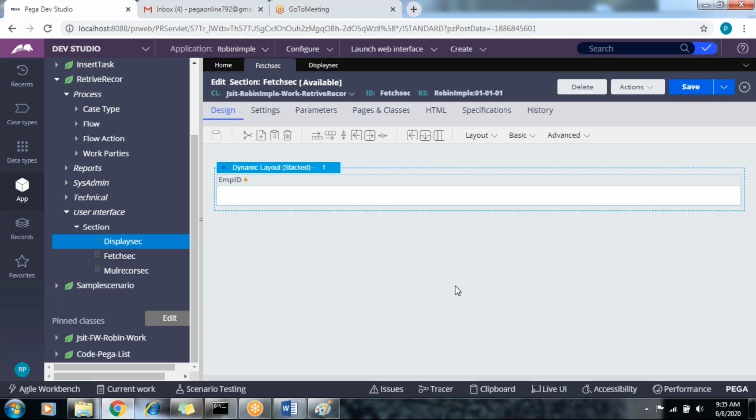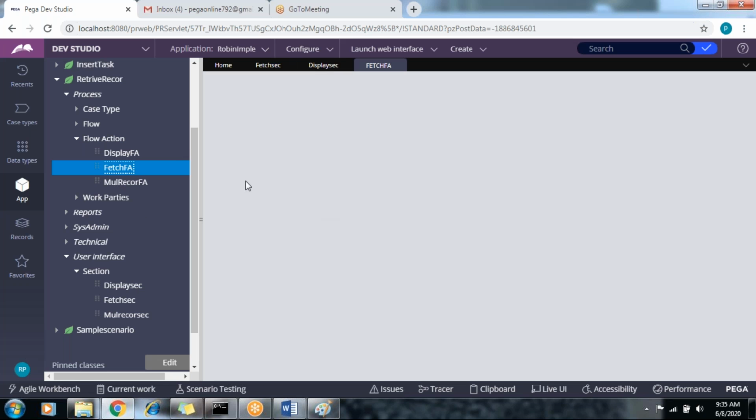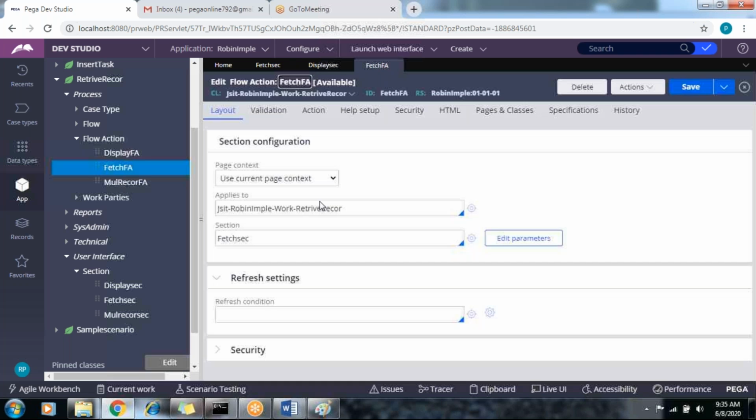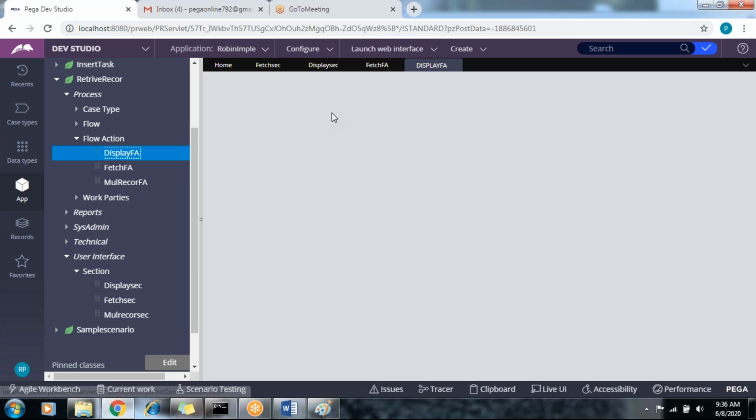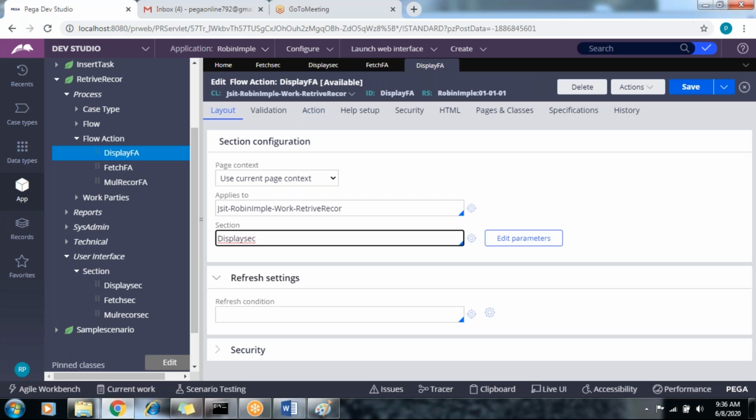And can you show me the flow action for this? Flow action for this? Okay. For the fetch flow action, we call it a section here. There is no difference. Okay. And the display flow action, we did not apply any actions. Okay. And the flow also. Can you show me the flow for this case?